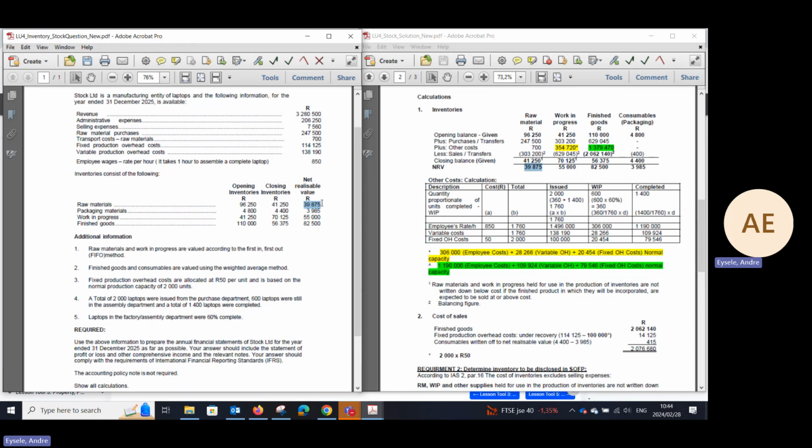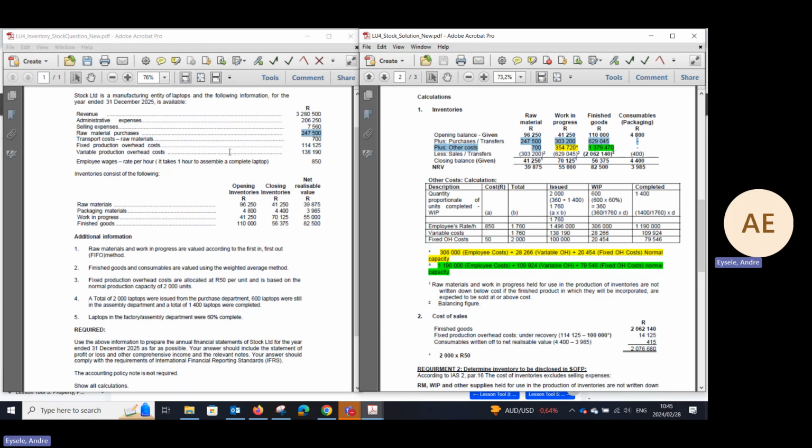The question here is, why are we not writing it down from closing stock to net realizable value? But that is something that we will come to. We first need to determine what is the cost of sales. Okay, so for these items, we can clearly see that raw materials were purchased during the year. So how do we calculate cost of sales? Well, you've got your opening stock plus your purchases plus other costs less your closing stock. That is how you determine cost of sales. So here we go. Plus purchases and transfers, that's 247,500 for your purchases of raw materials.